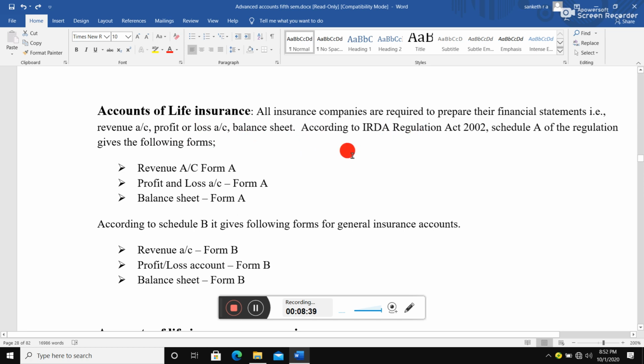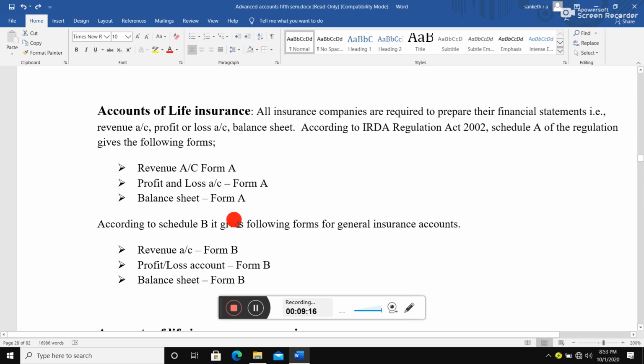But according to IRDA, Insurance Regulatory and Development Authority of India, Regulation Act 2002, Schedule A of the regulation gives the following forms. As we saw in banking final accounts, that is Schedule 3, Section 29, there were two forms, Form A and Form B. Here also it is similar. There are three statements: revenue account under Form A, profit or loss account under Form A, balance sheet under Form A.